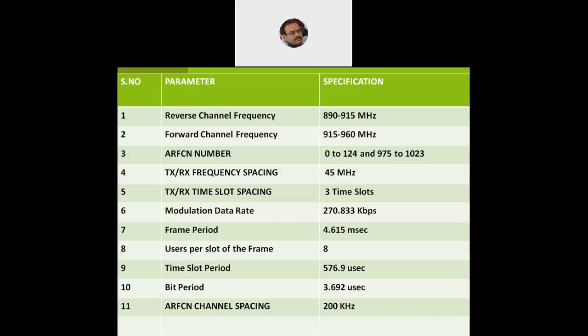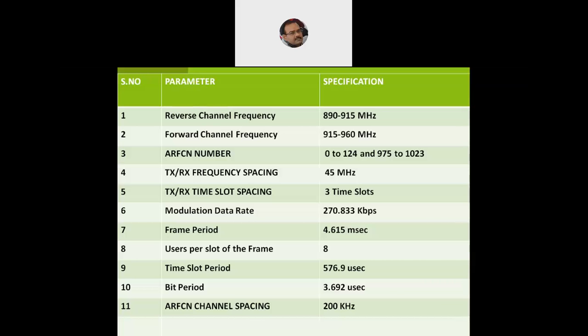It is 4.615 milliseconds. Then what is the total number of slots of that particular frame, the GSM frame? There are 8, so TS0 to TS7, time slot 0 to time slot 7. Then what is the time slot period per slot in that frame?